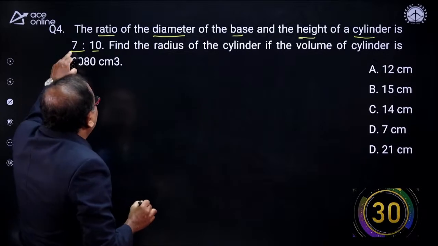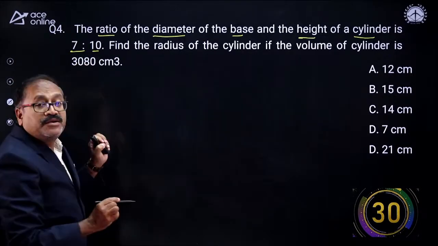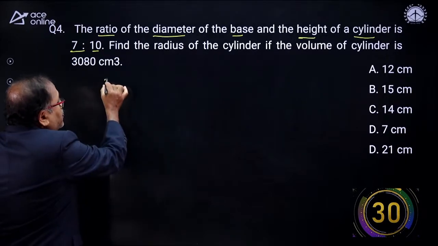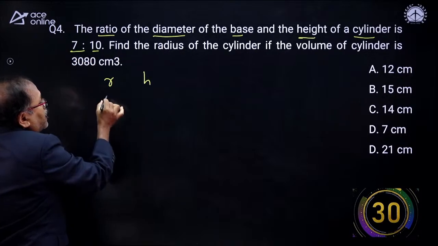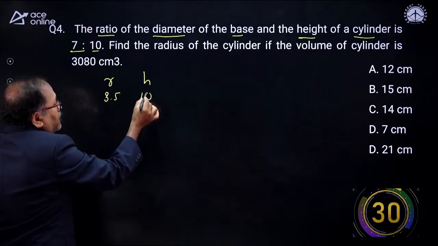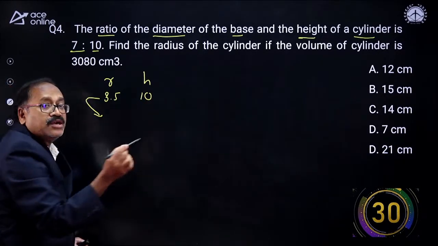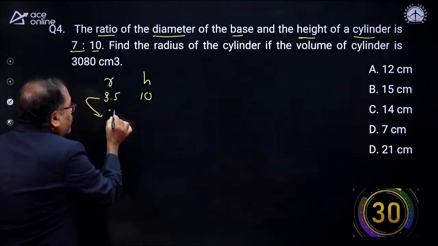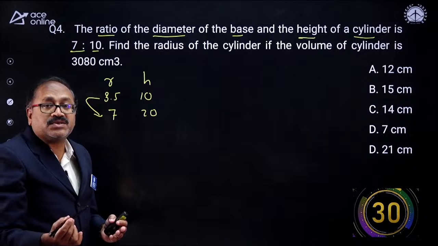If the diameter is 7 and the height is 10, then what will be the radius to height? So the radius will be half of the diameter, which is 3.5, and this will remain as 10. So in order to avoid the decimal, I will multiply both the terms by 2. So this will become 7 and this is 20. This is radius to height.